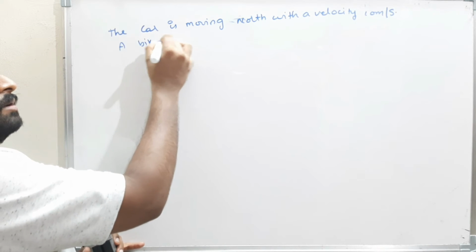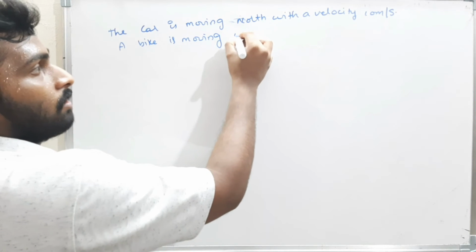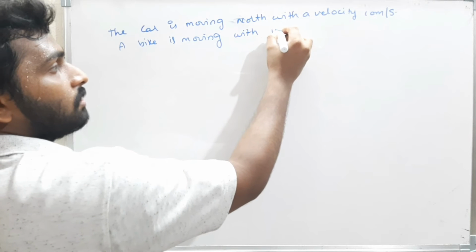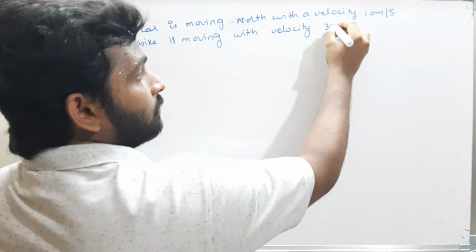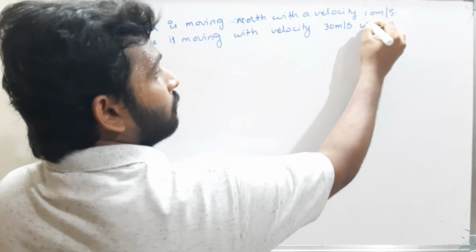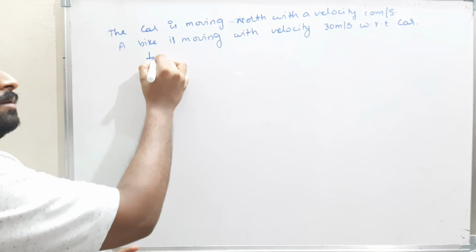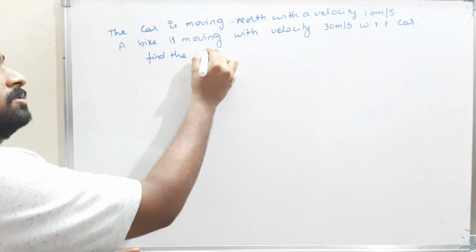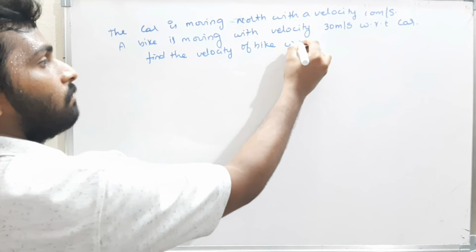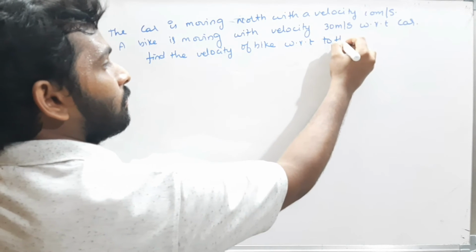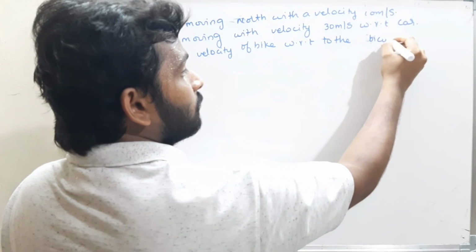A bike is moving with a velocity of 30 meters per second with respect to the car.